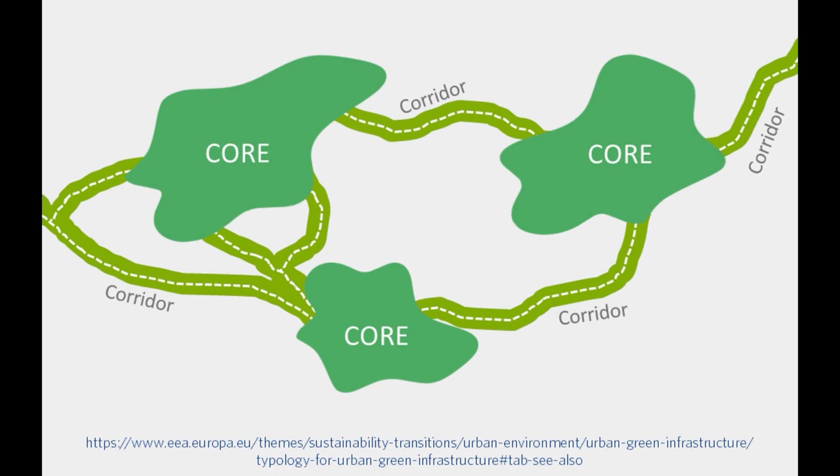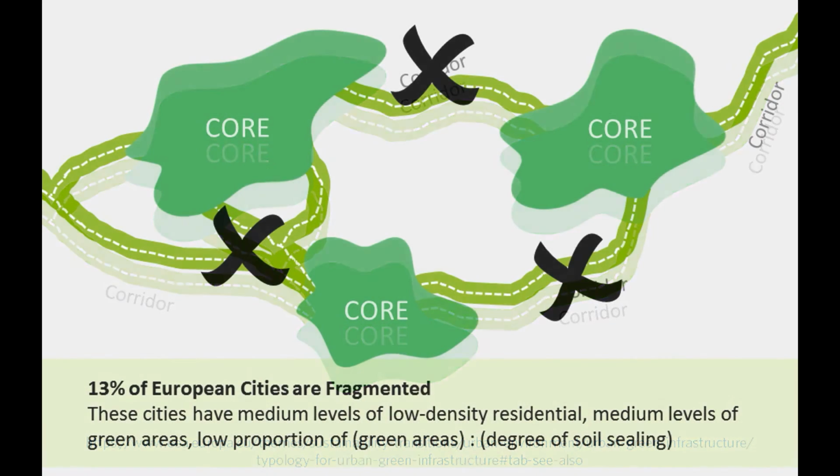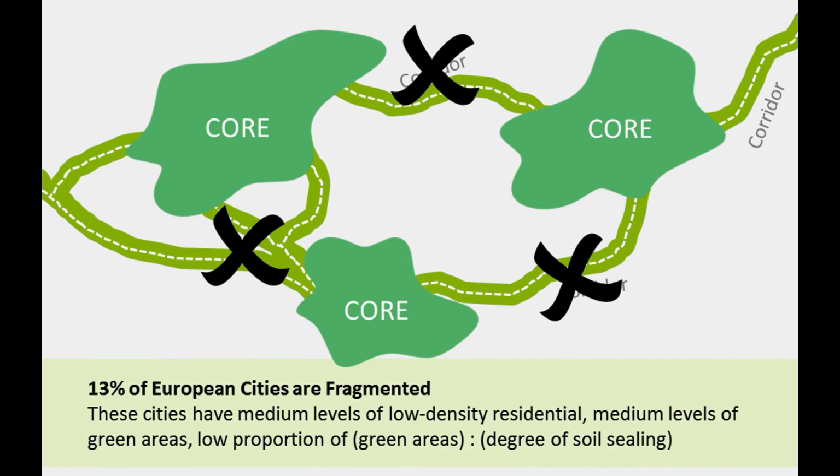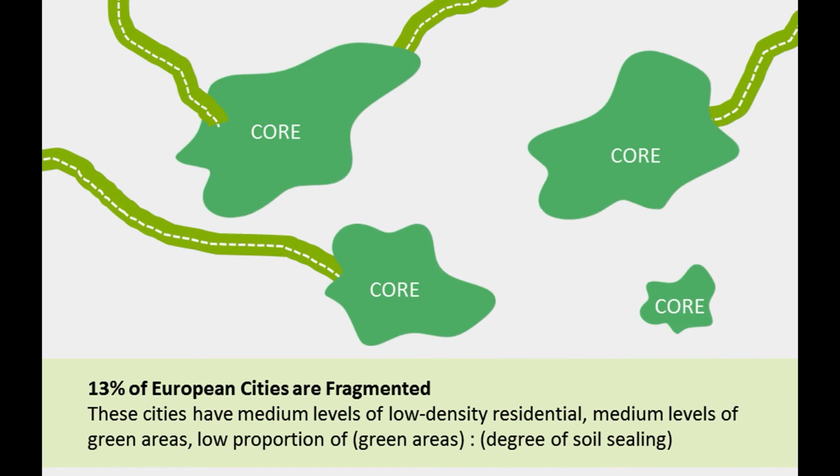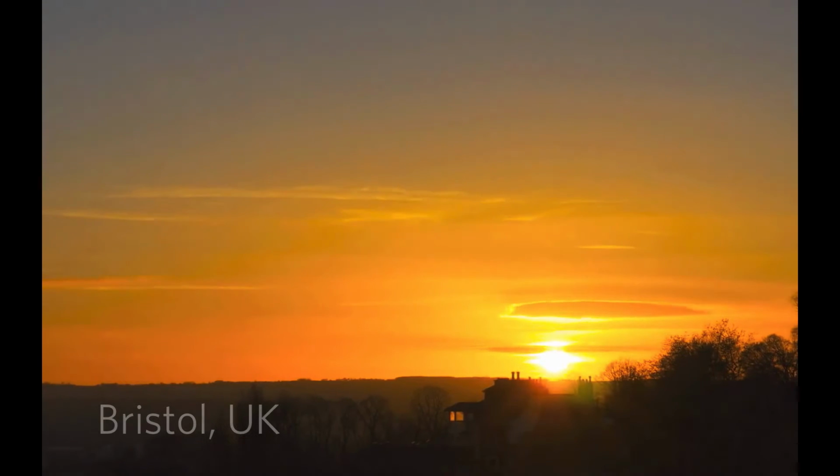This data has enabled cities in Europe to be sorted into one of 8 clusters. For example, we now know that 49 of the 385 cities are fragmented, that is, their green infrastructure elements do not exist within a well-functioning network. Instead, they are small and isolated from each other. But what does fragmentation mean to city engineering? Let's take a look at one engineering issue in Bristol.